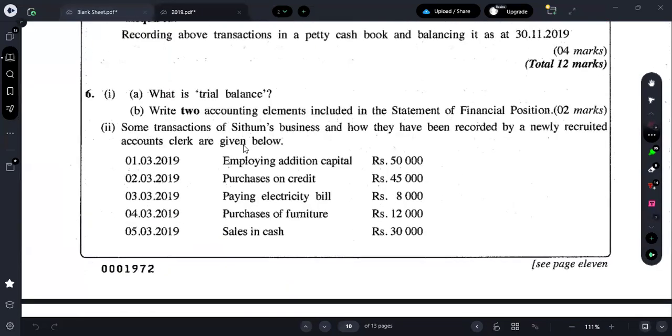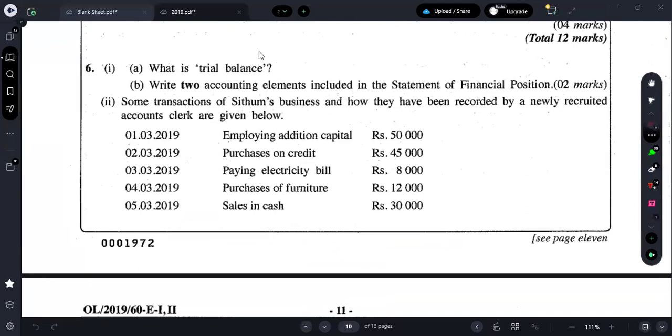So moving on to the sixth question. What is trial balance?